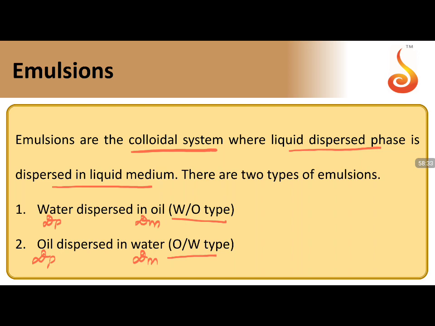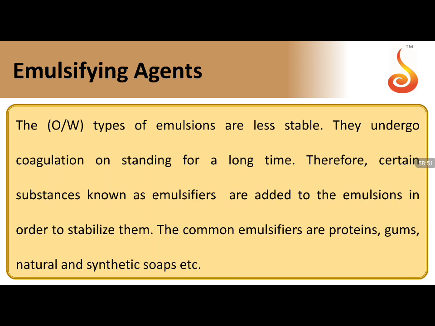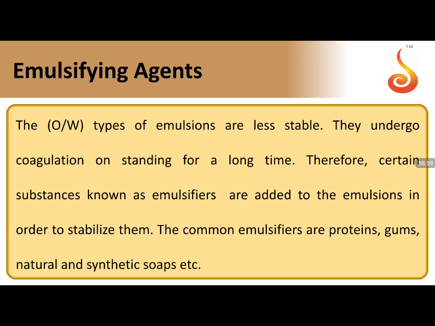Take milk as an example: you can see the more water you add, the more it forms a solution. So it is an oil in water type of emulsion. Milk comes under that particular category. Generally, oil in water type of emulsions are less stable. They undergo coagulation on standing for a long time.